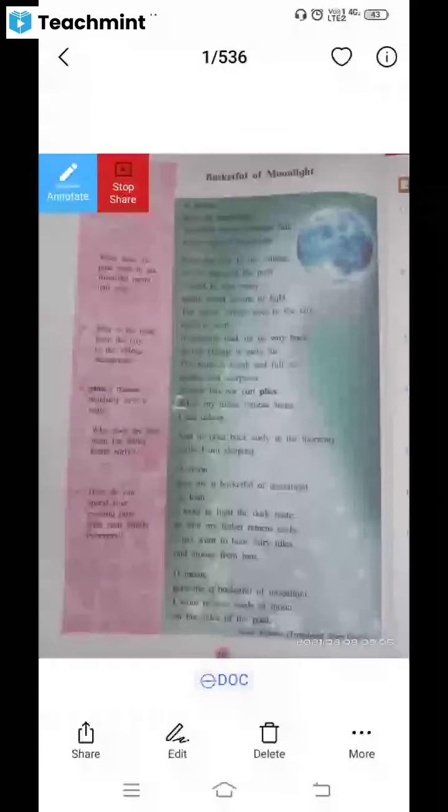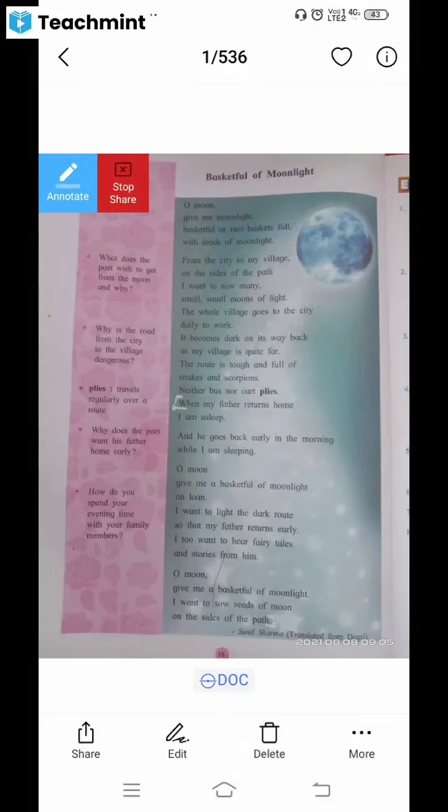One more point is given there in the last second stanza. I want to light the dark route. The route is dark. That's why I want to light that. I want to destroy the darkness of that village as well as the route. So dark is an adjective that gives additional information about the noun, and that is the route.